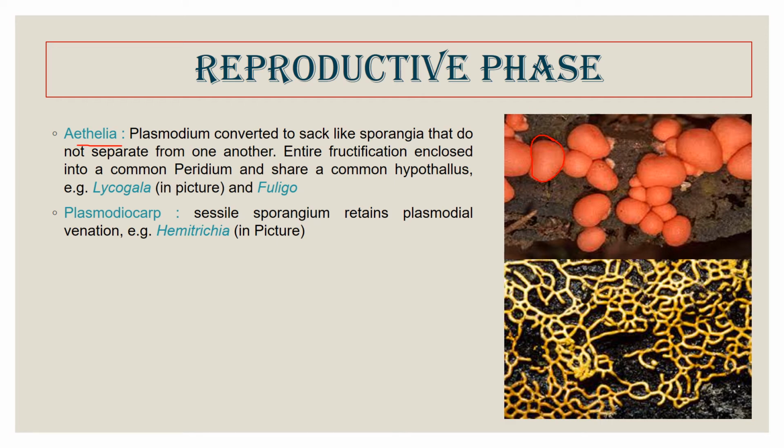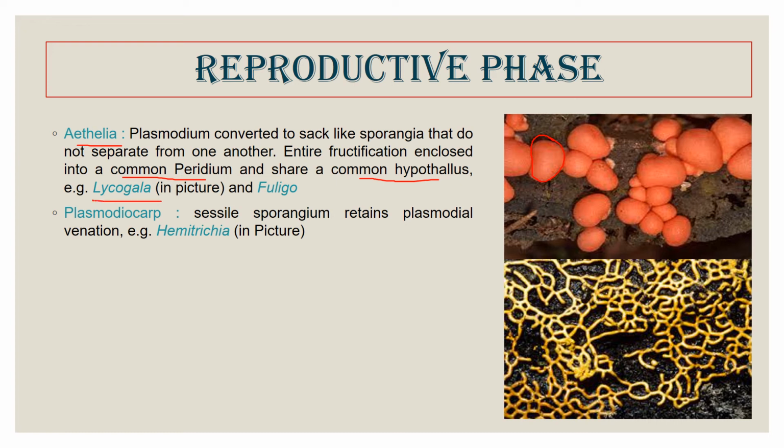Many sporangia are covered with a single common layer, and individual sporangia do not have an individual membrane. So they have a common hypothallus and a common peridium. Many sporangia are aggregated together, having a common peridium and common hypothallus. In the picture we see Lycogala.